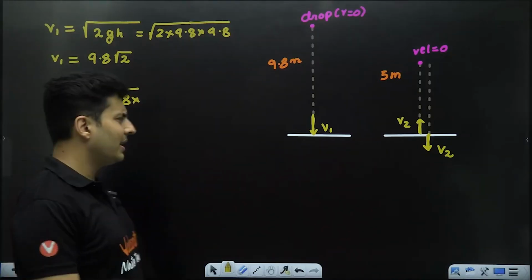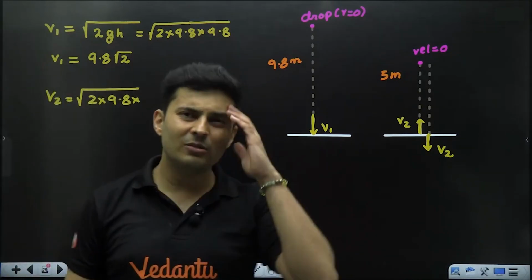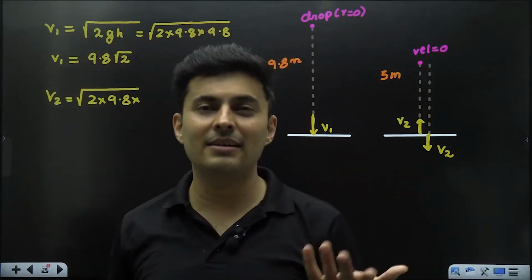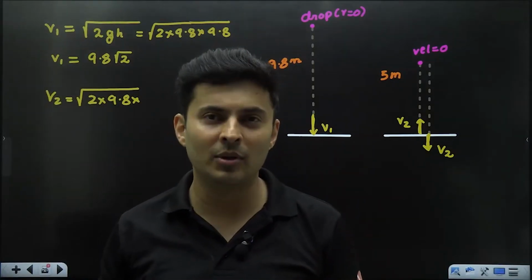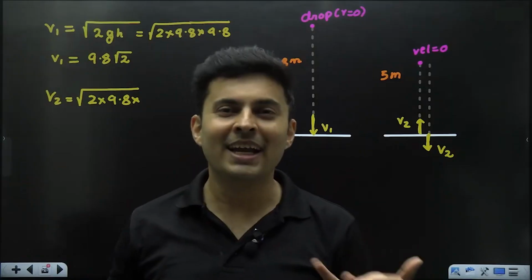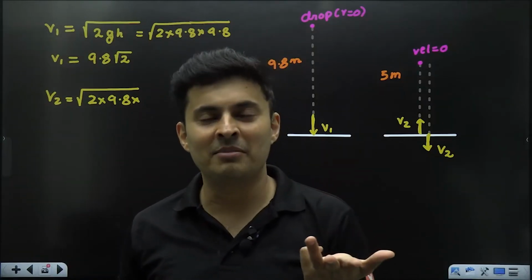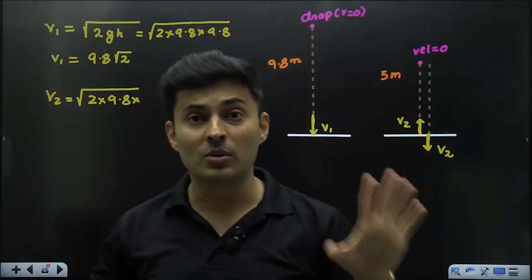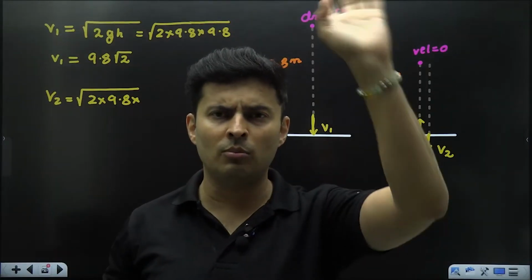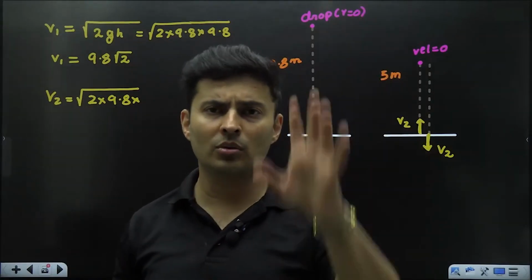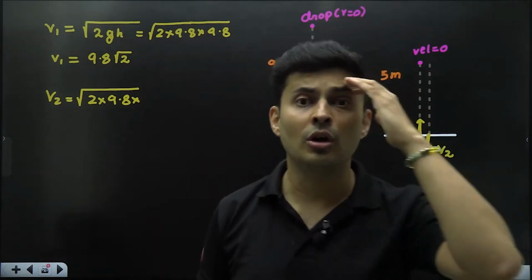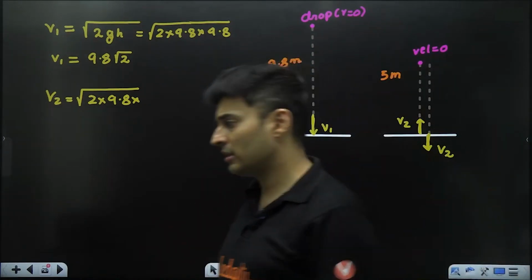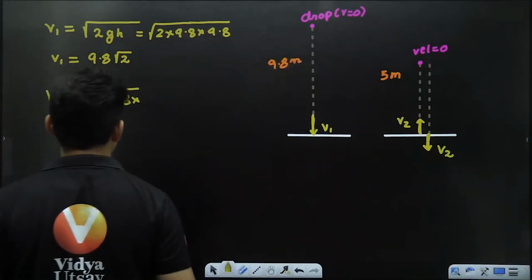Sir, how did you decide g is 9.8? It's kind of common sense, guys. Why else will they give the height as 9.8? Think about it, logically. Why else will they use such a specific number? So when such things happen, use your common sense. Don't argue. Sir, it was not given in the question. I want bonus. I will protest in New Delhi. I will go to NTA and I will smash windows. No, don't do all such nonsense. Okay? Use your common sense.